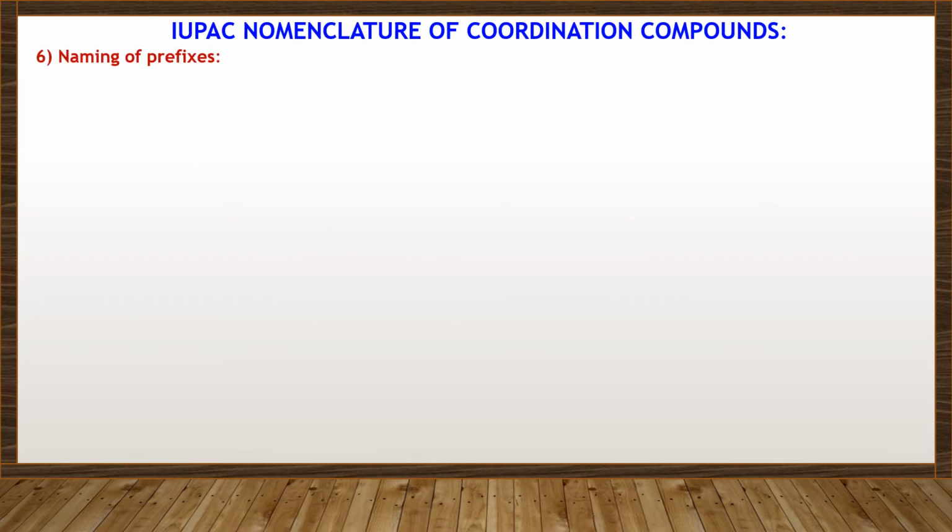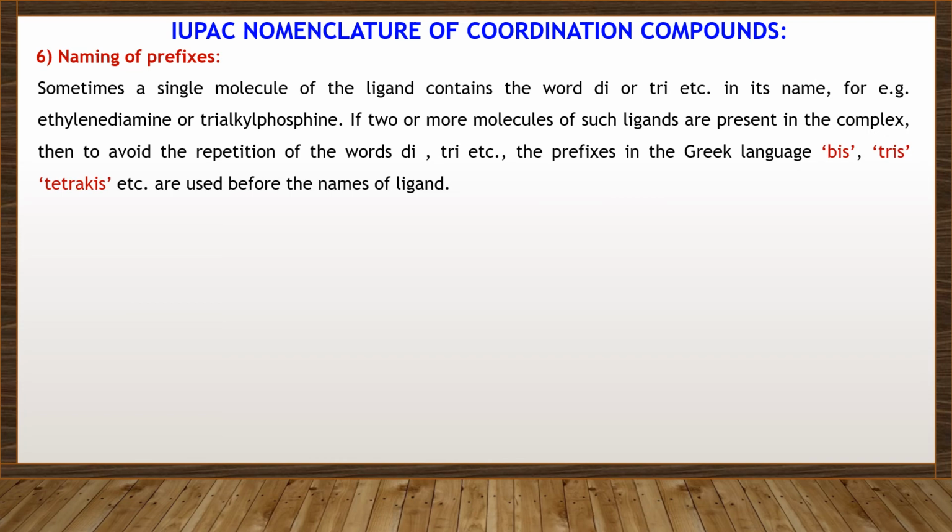Naming of the prefixes. Sometimes a single molecule of a ligand contains the word di or tri, etc. in its name.